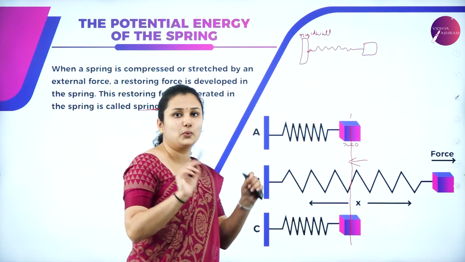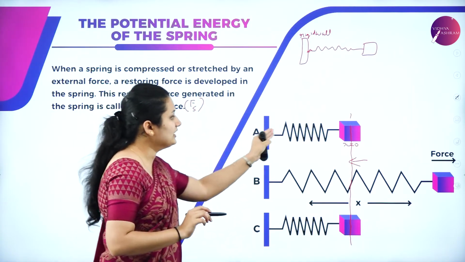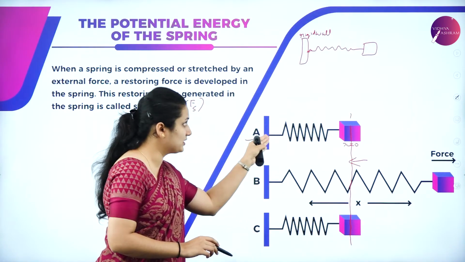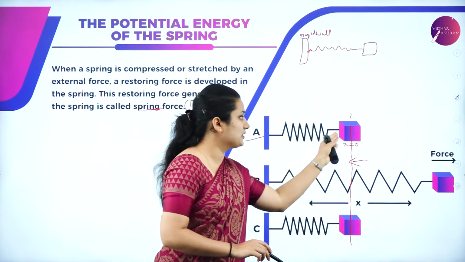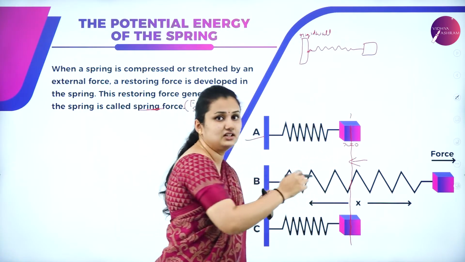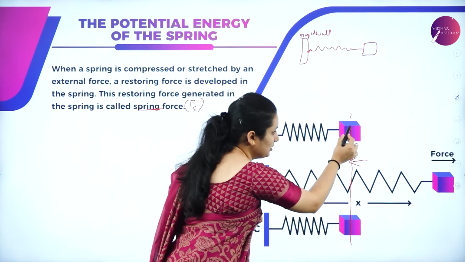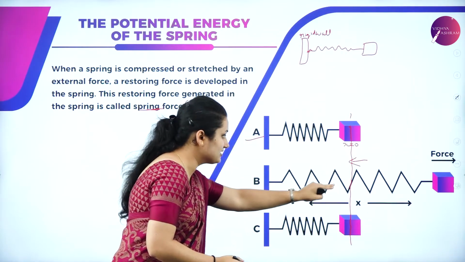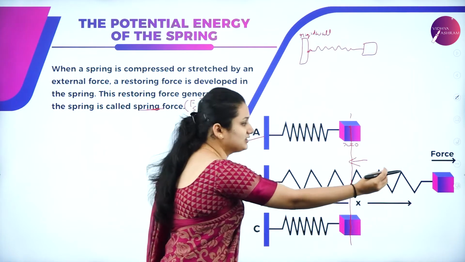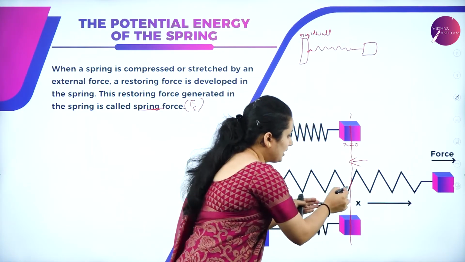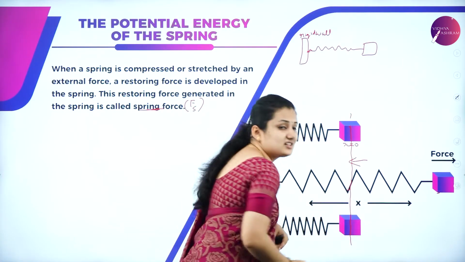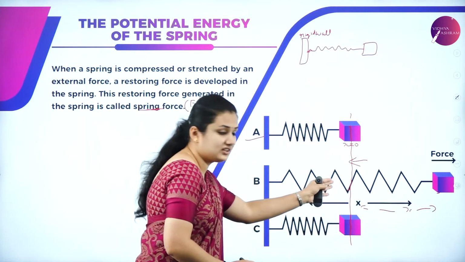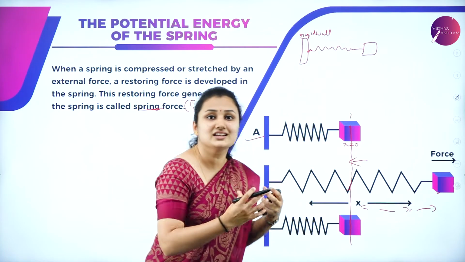We'll derive the expression quickly for potential energy. Consider the spring initially at A. This is the rest state of the spring, where one end of the spring is connected to a rigid wall and at the other end we have put a load which has a certain mass. Initially this is the equilibrium position of the spring, x is equal to 0. From here, in the next image, you can see I am stretching, elongating the spring. From the equilibrium position to here, there is a displacement given by x. From 0, it has displaced to point x.